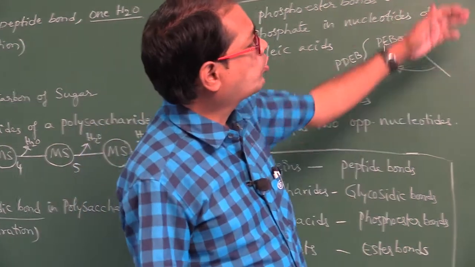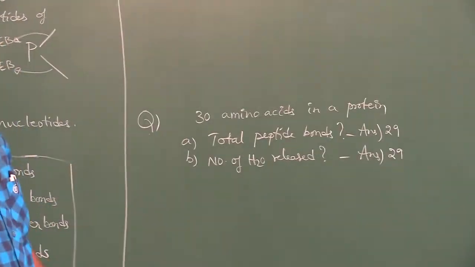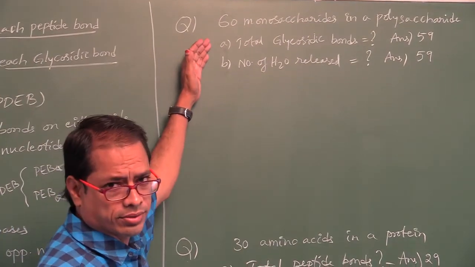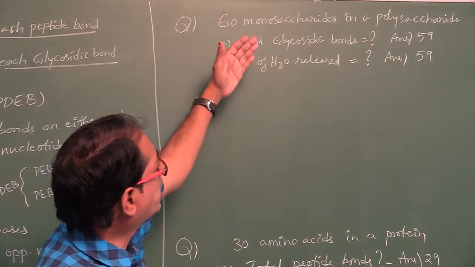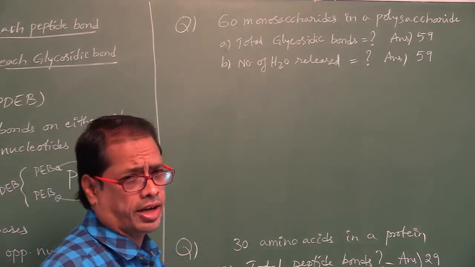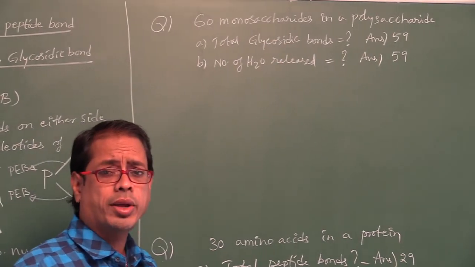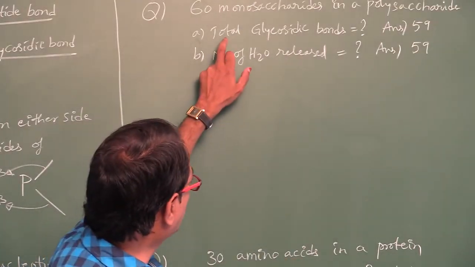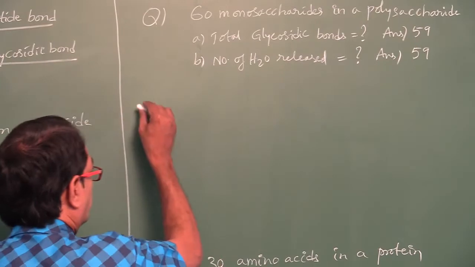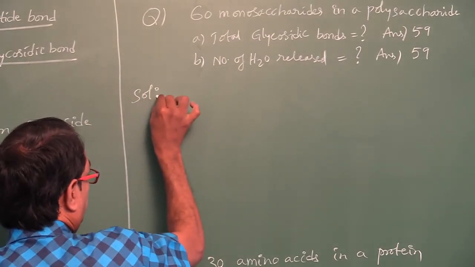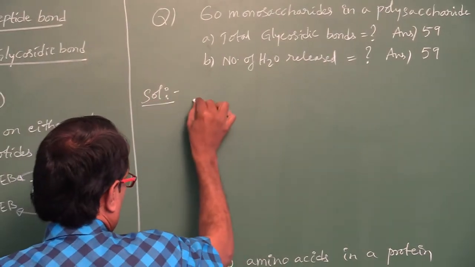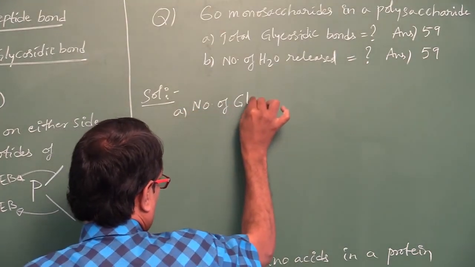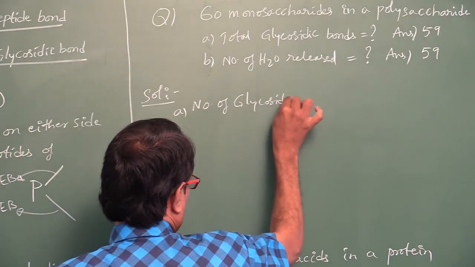Okay? And now I am going to give one or two numericals. Look here, my dear students. 60 monosaccharides are found in a polysaccharide. They are asking for the total number of glycosidic bonds.